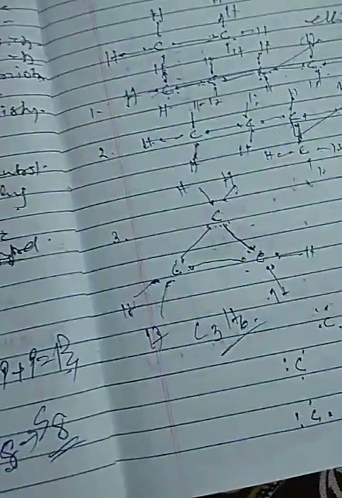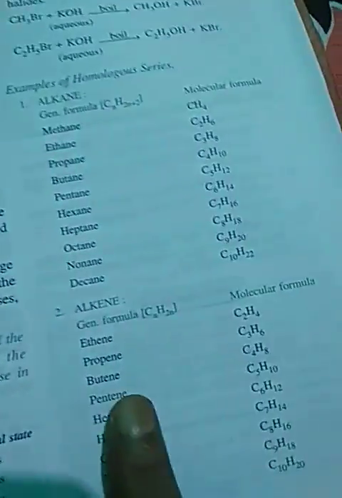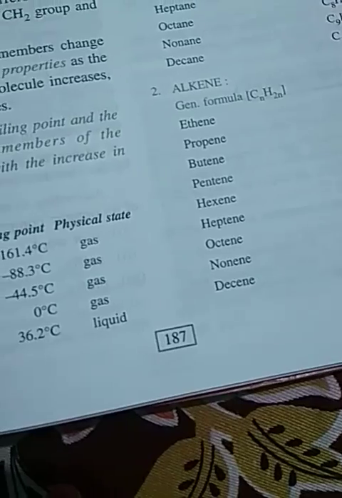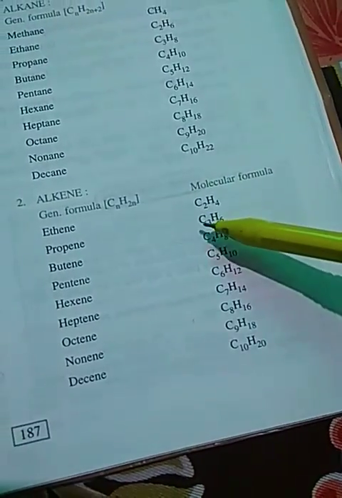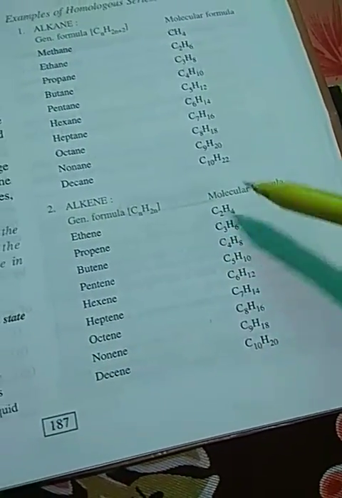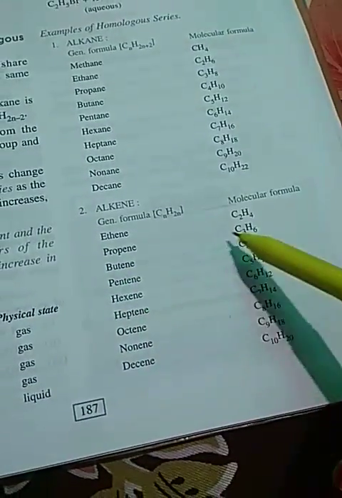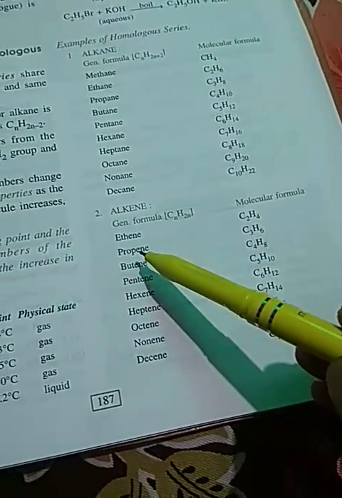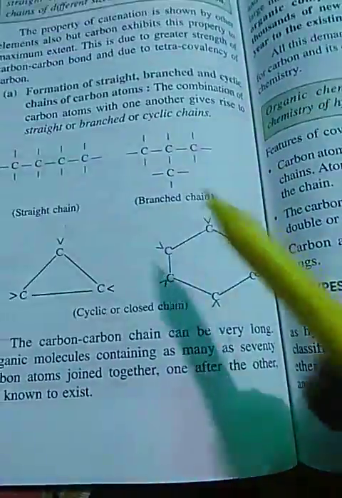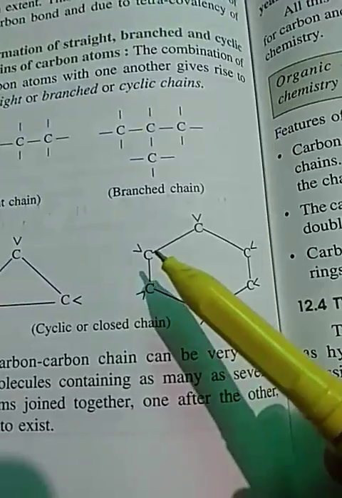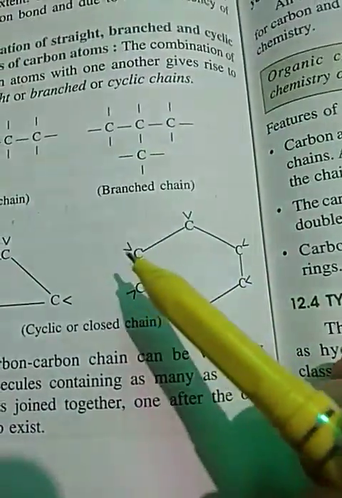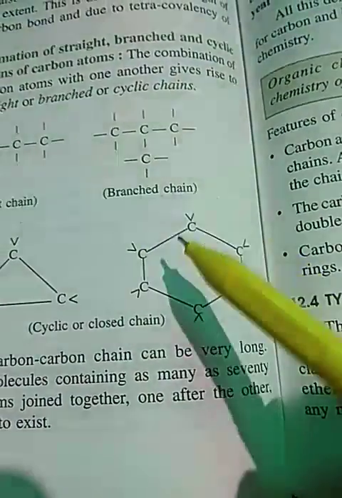There will be some formulas on page number 187. If you see C3H6, it is the alkene group. It will be called propene. Like here also, you see, all have 2 electrons.